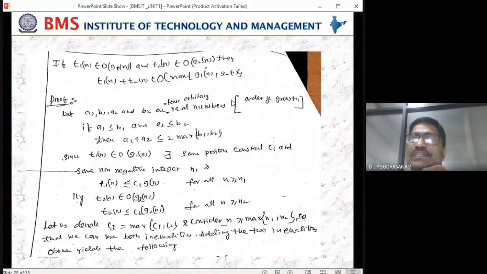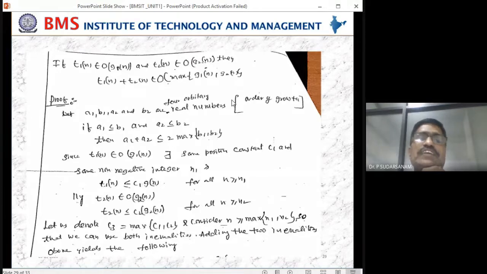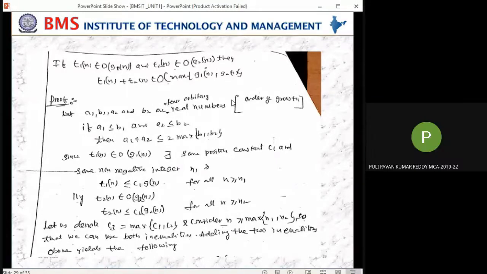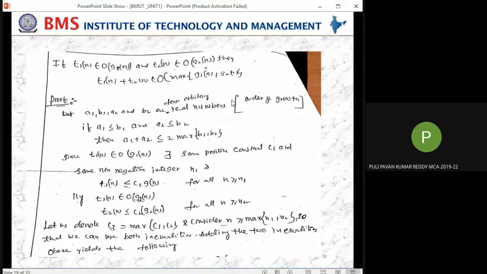Isn't it? Guriya. Pawan Kumar. So A1 is equal to 1, B1 is equal to 2. If I take, can I write A1 is less than or equal to B1? Can I write or not? If I take A1 less than B1, can I write it or not? Yes, sir, we can write.